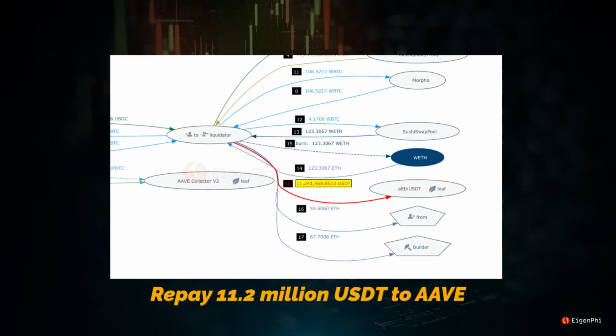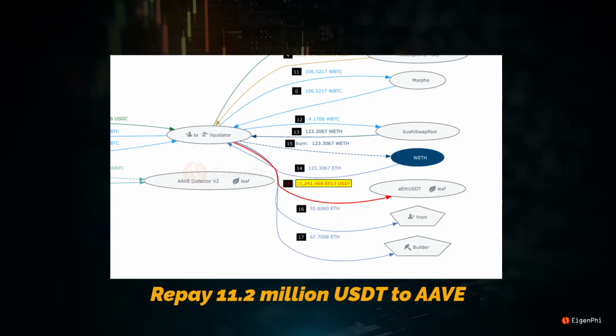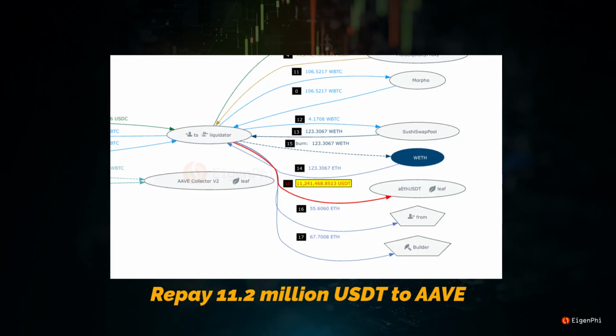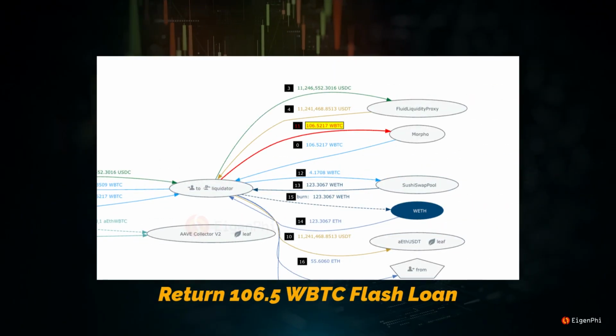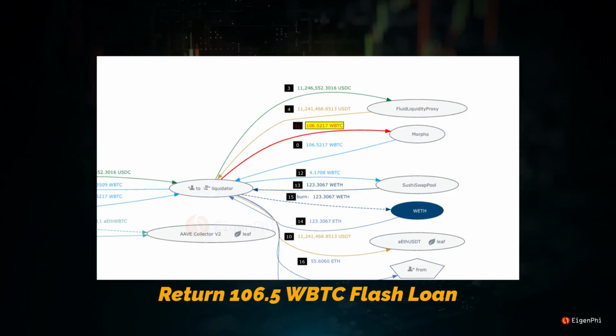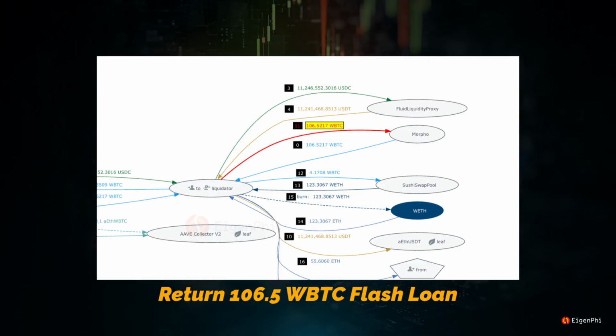Step 10. Send 11.2 million USDT to Aave to repay the borrower's debt. Why? Close liability to cement the collateral claim. Step 11. Repay the 106.5 WBTC flash loan to Morpho. Why? Flatten exposure and lock the spread.